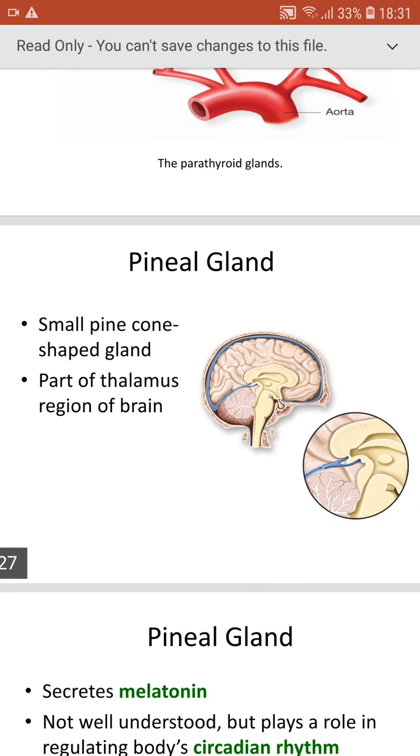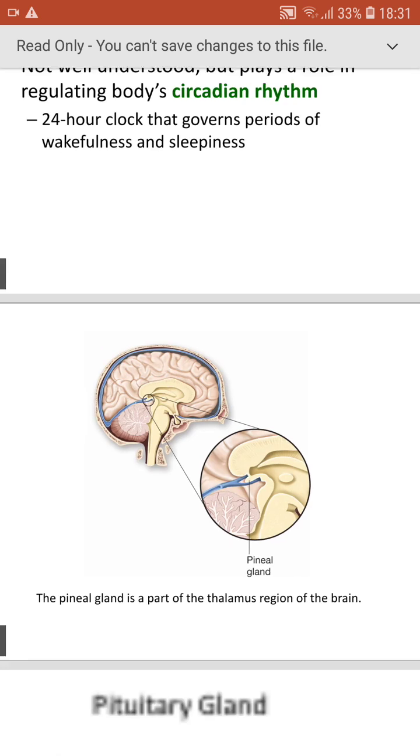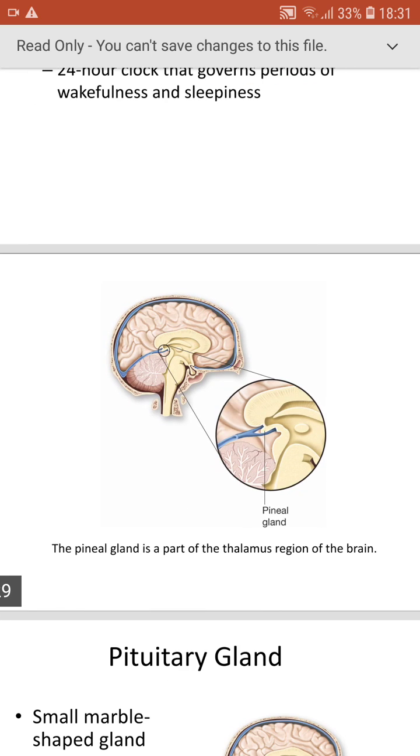And next, pineal gland. The pineal gland is a small pine cone shaped gland which is a part of the thalamus region of the brain. So here we have the pineal gland, which secretes melatonin for maintaining the circadian rhythms. That is nothing but the 24-hour clock that governs the period of wakefulness as well as sleepiness. So this is the pineal gland, and this is a part of the thalamus.